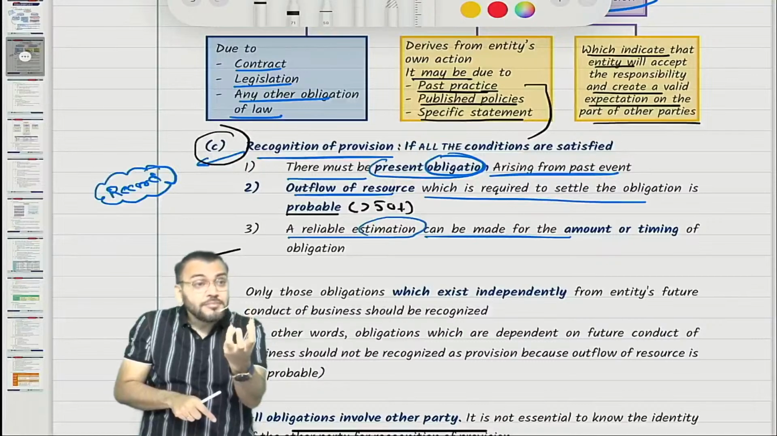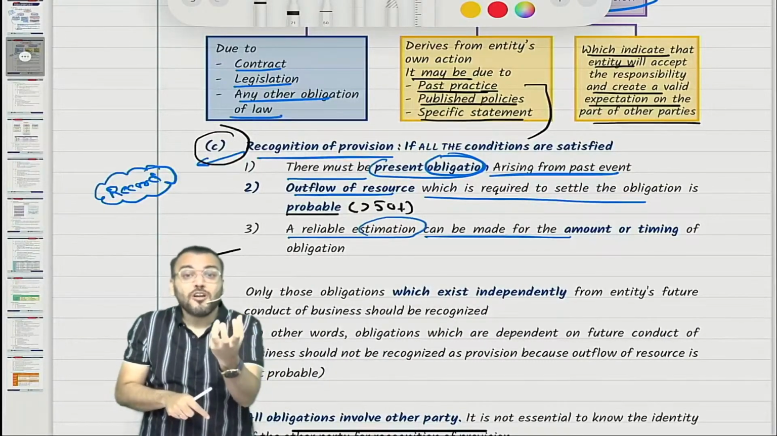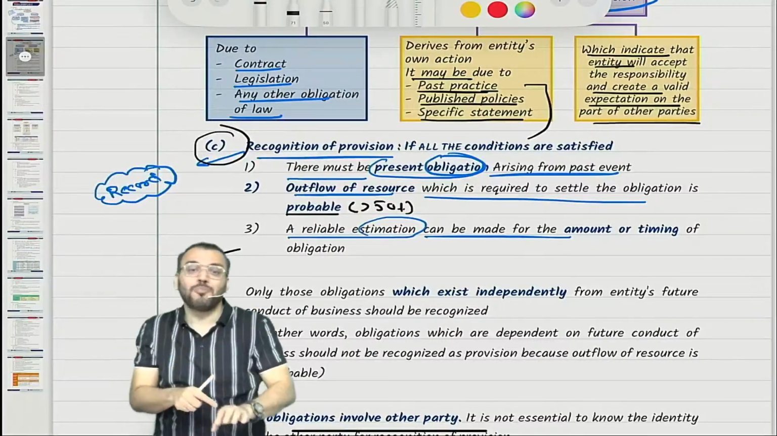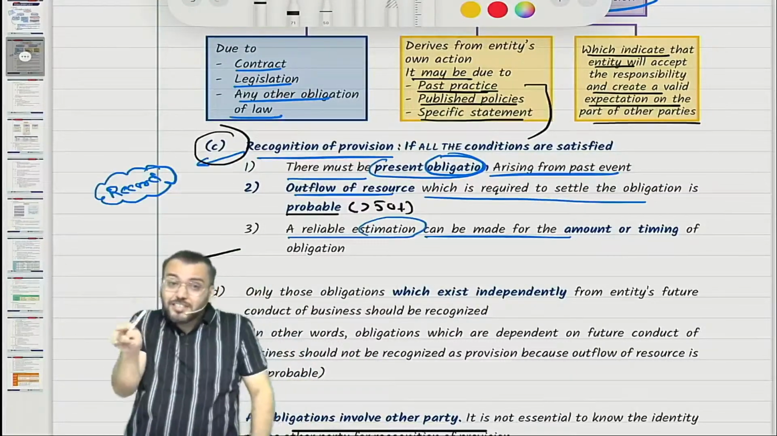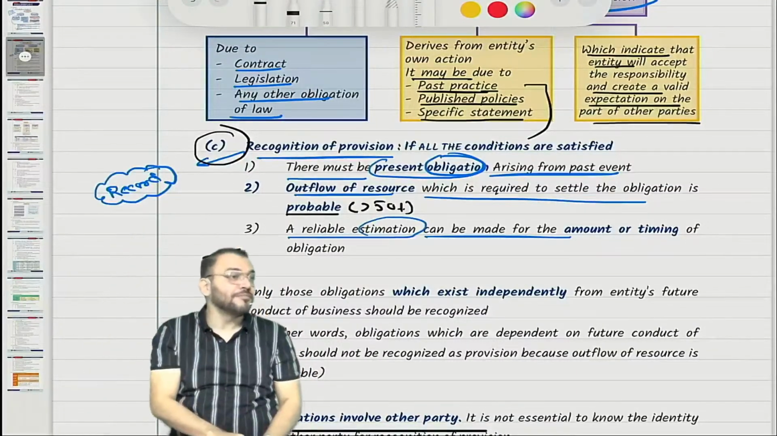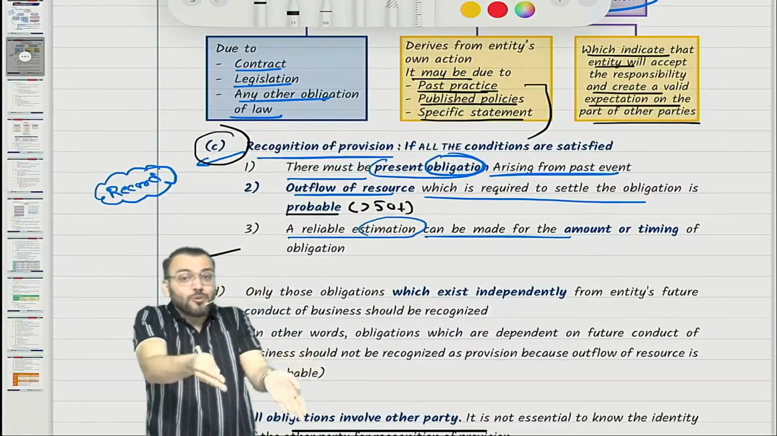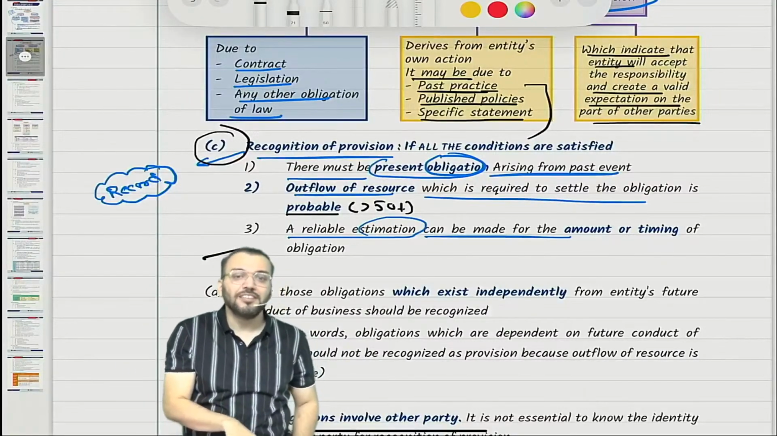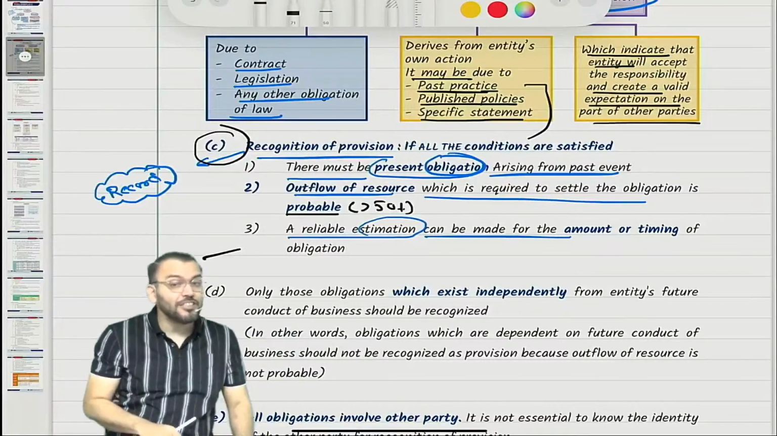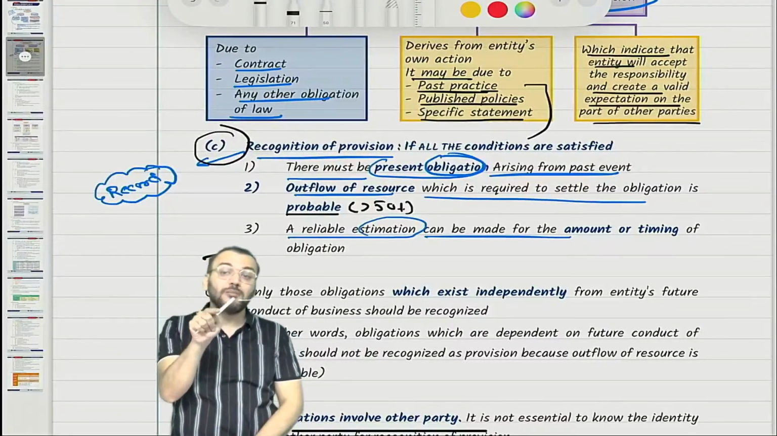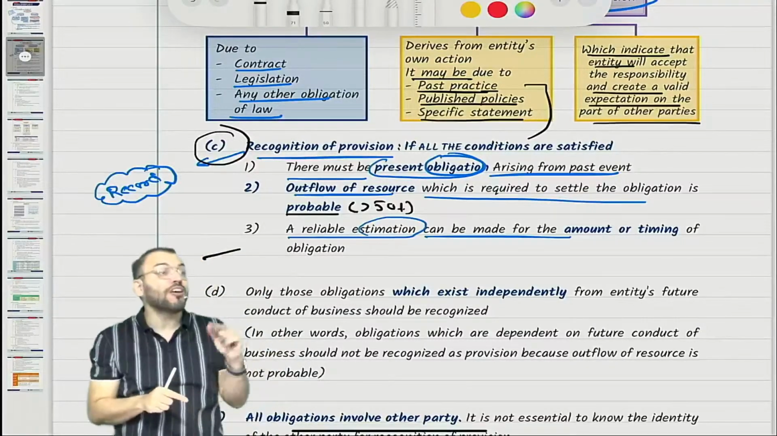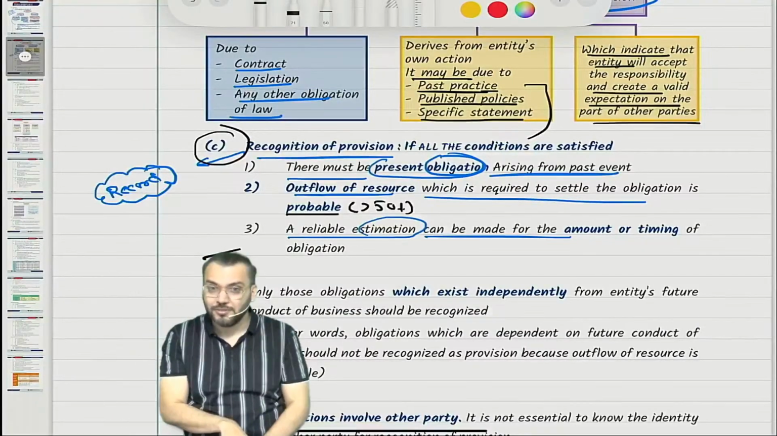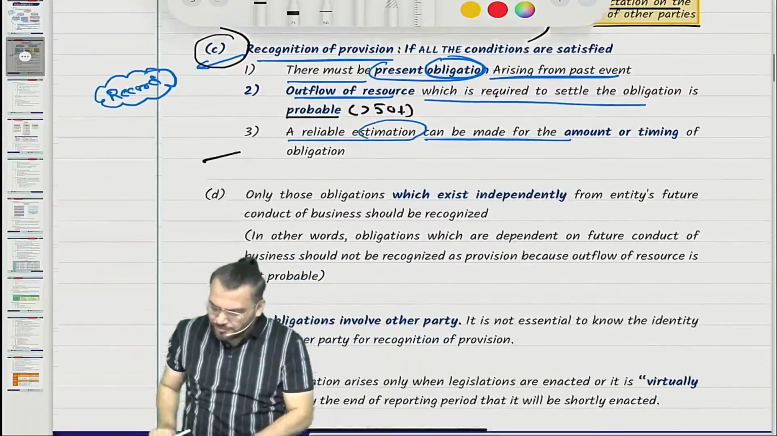And once the rain comes, there may be some loss, and due to loss there will be some outflow of resource. That outflow of resource must also be probable. If the first condition is satisfied, chances of rain are very high, but you can avoid the outflow of resource, then the second condition is not satisfied, and no provision is required. So all the three conditions need to be satisfied. I hope now you have understood the difference between point number 1 and point number 2. Point number 1 is for chances of occurrence and point number 2 is for chances of outflow of resource. Correct? Let me take some example.